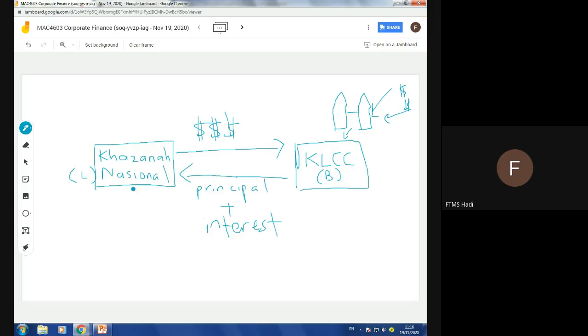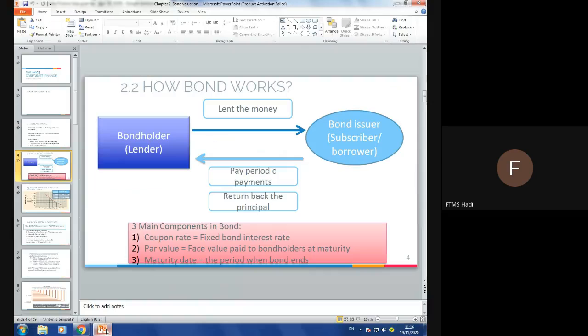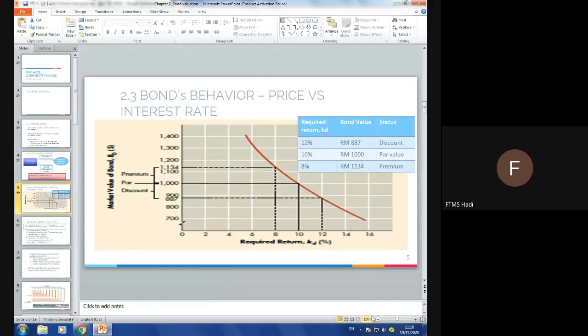The winner here is Khazanah Nasional, because Khazanah Nasional is investing money in a loan instrument, and they will receive not only the original money they lent, but also the interest based on the agreement. So that is how a bond works. I hope that explains everything. If you have any questions, you can leave them in the chat box and I will respond later. But now we will proceed.